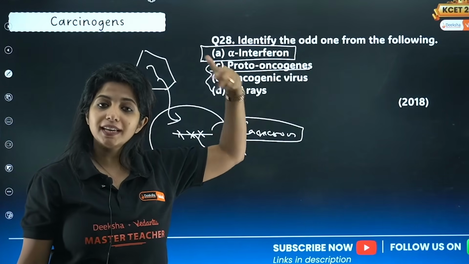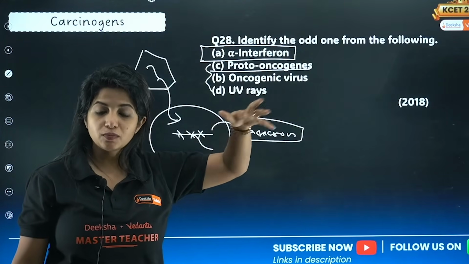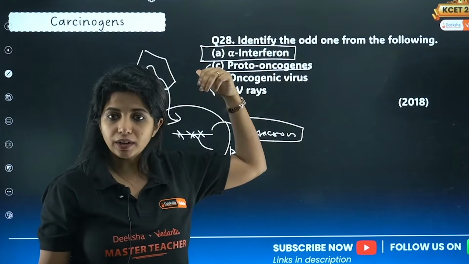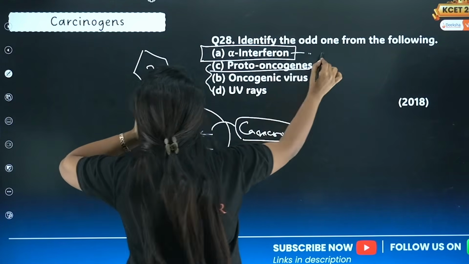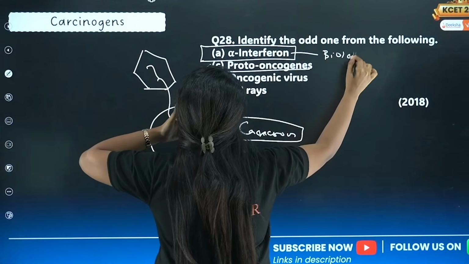Normal interferon that we say, that is also different. Interferon is released by cells infected by virus. I told you, right? Alpha interferon is what? Biological response modifiers, a different type of it.